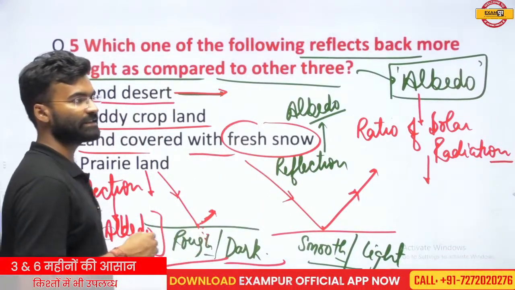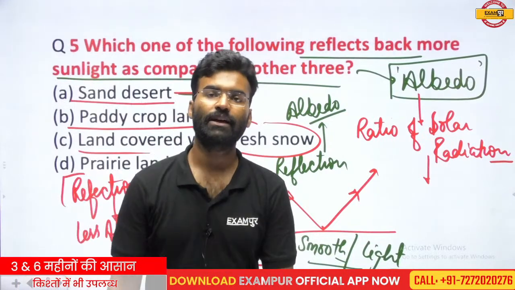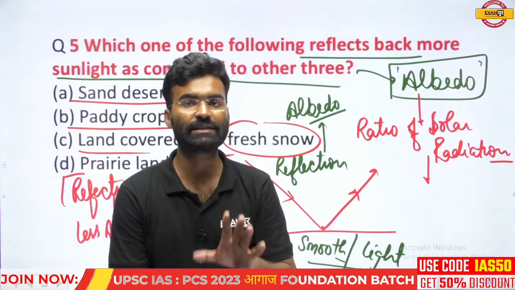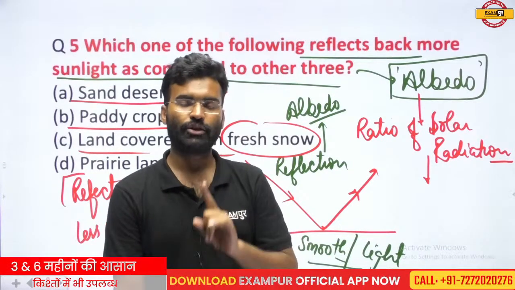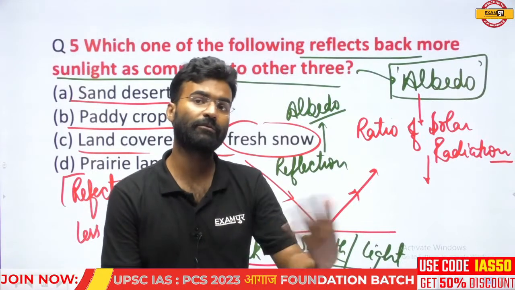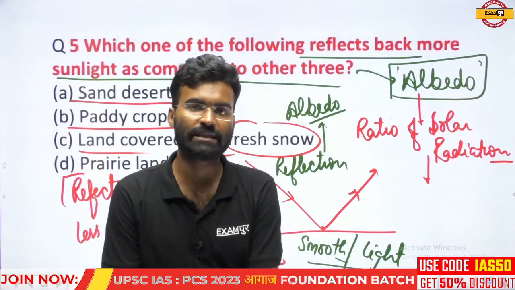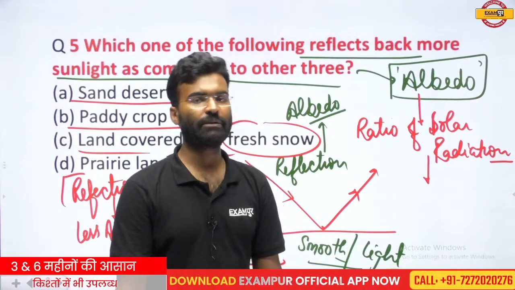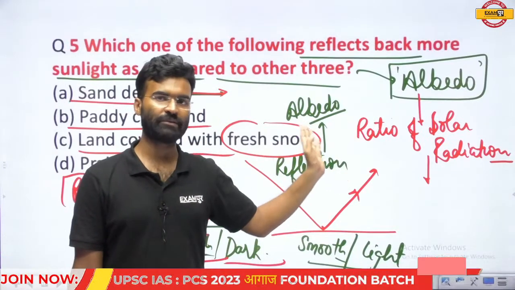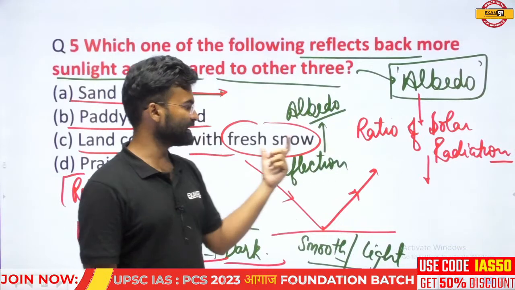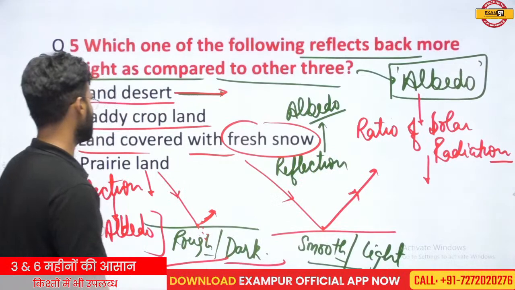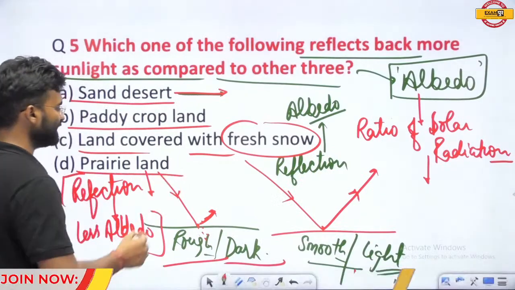Snow has the maximum reflection rate. Snow has the maximum reflection rate, and in general condition, snow has the maximum albedo. So it is a point. You note this point that the snow has the maximum reflection rate, and that is why snow has the maximum albedo. This question has been repeatedly asked in your provincial civil services examination, that means the PCS examination. Repeatedly this question has been asked in the various state PCS examinations. So note this down.